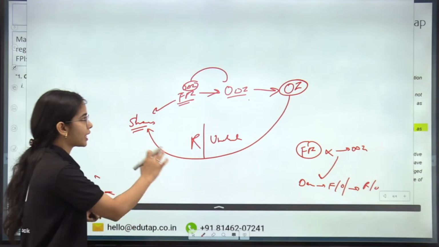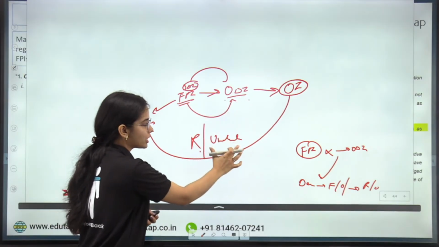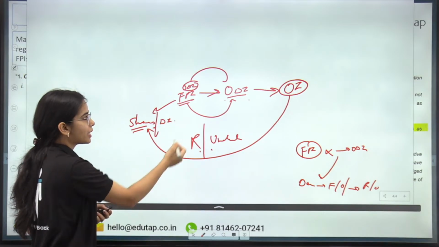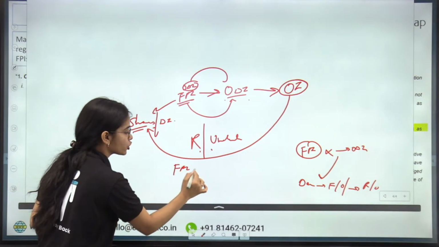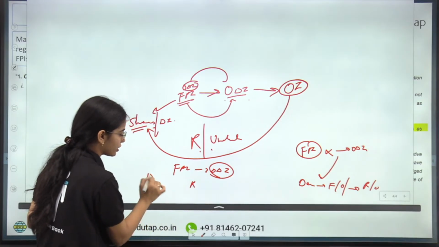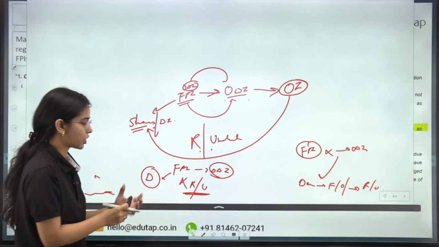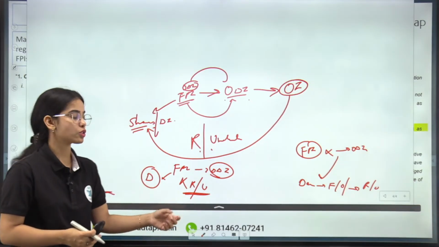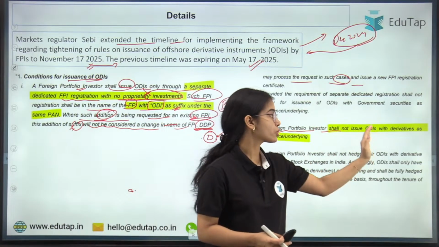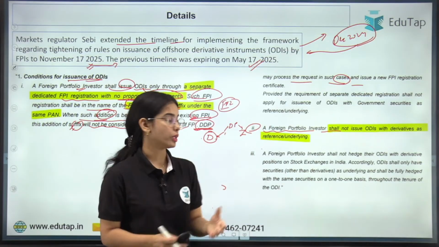So foreign portfolio investors shall not issue the ODIs with derivatives as the reference or underlying of the ODI.